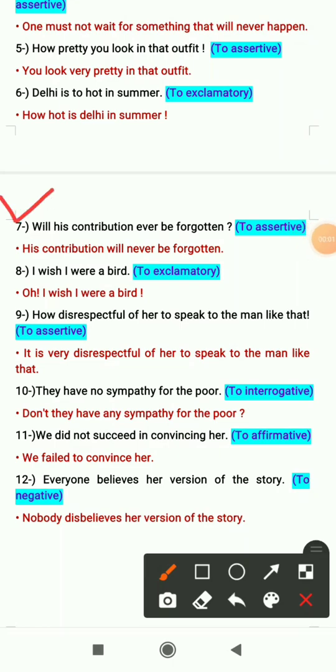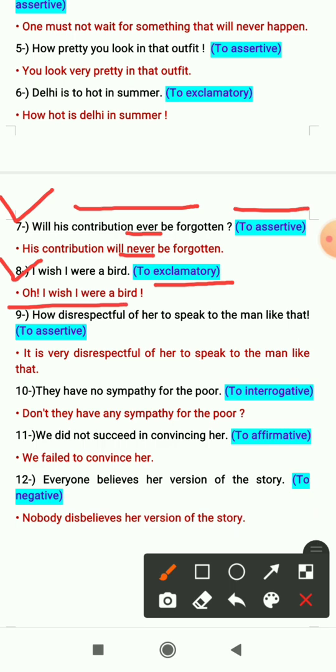Seventh one is, will his contribution ever be forgotten? That is an interrogative sentence and we have to change it to assertive. Here we will use the antonym of ever, that will be never. So the sentence will be, his contribution will never be forgotten. Eighth one is, I wish I were a bird. That is an imperative sentence and we have to change it to exclamatory. So we have to use the exclamation words like oh, I wish I were a bird.